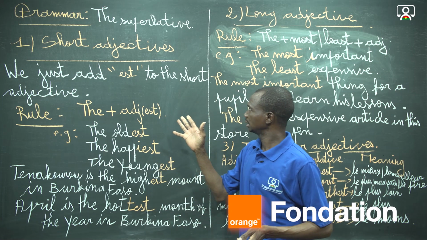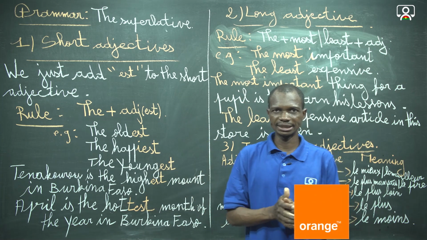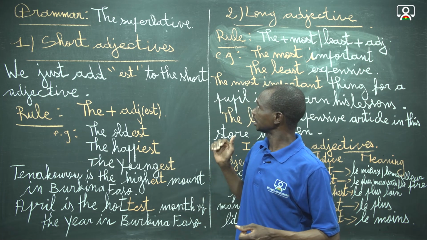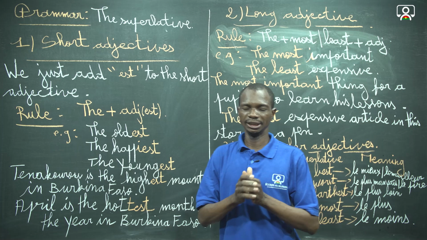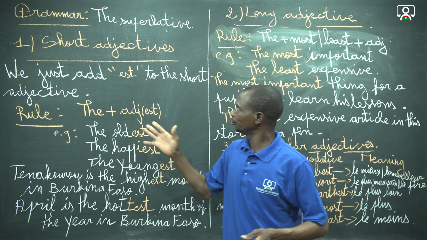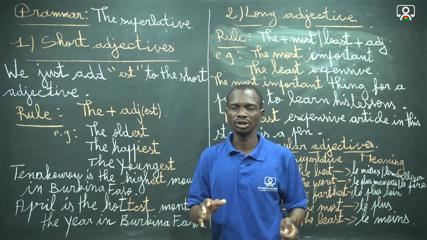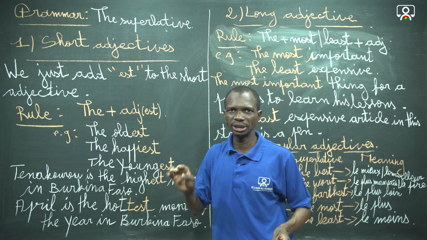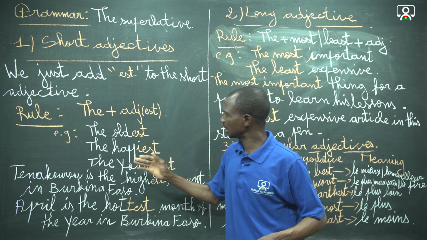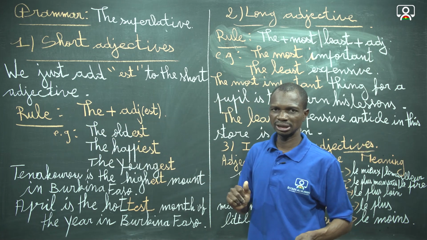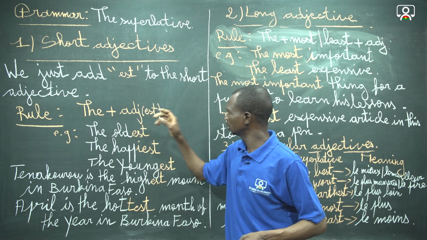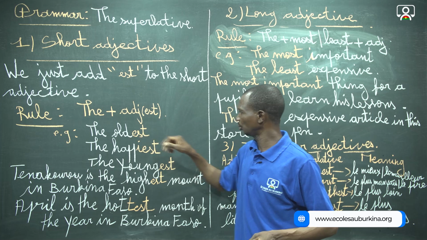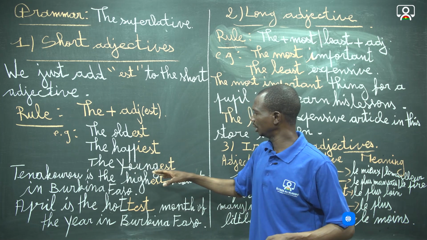So dealing with the superlative form of adjectives, we have three main parts: with short adjectives, with long adjectives, and irregular adjectives. With the short adjective, to get the superlative, it is simple. We just add est to the short adjective. As the rule of formation, we can see here: the plus the short adjective plus est, which gives the superlative. Examples: the oldest, the happiest, the youngest.